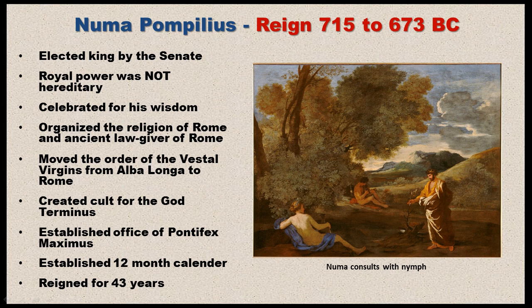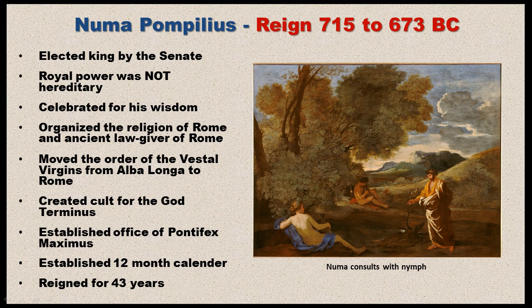And so they chose Numa, who again was a Sabine. Now, it's important to note that Numa was elected king by the Senate. It was not given to him on a hereditary basis. And we will see later on with the last king of Rome, this will become a source of discontent that will become a basis for the revolution and lead to the formation of the Republic. But we will talk about that in the next video.